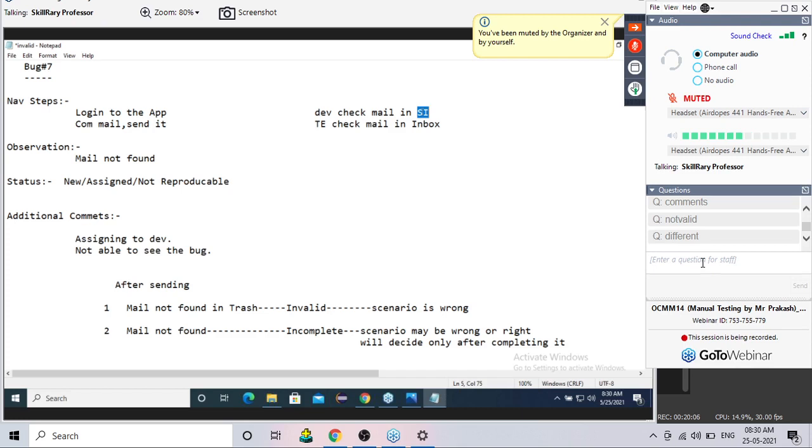Whose mistake is this? Correct. It's obvious. It's the test engineer's mistake.